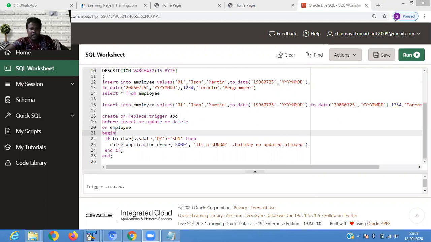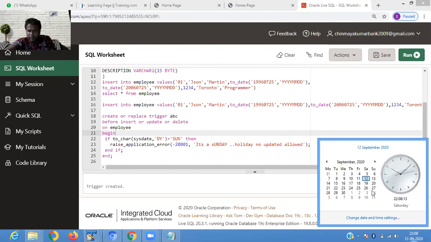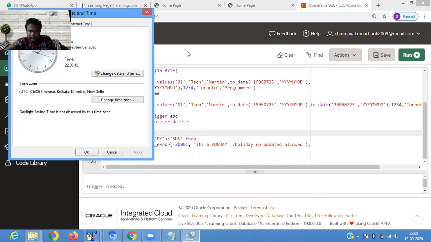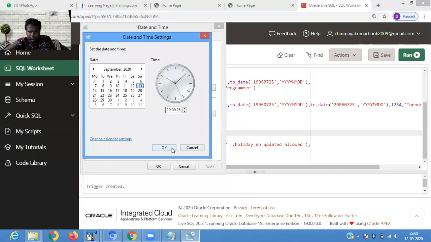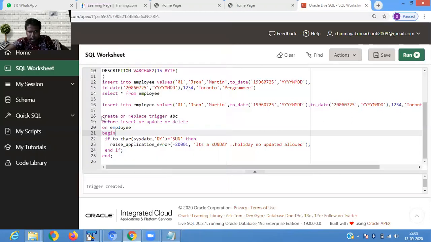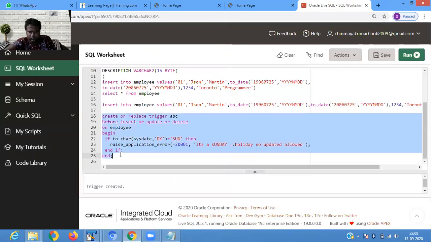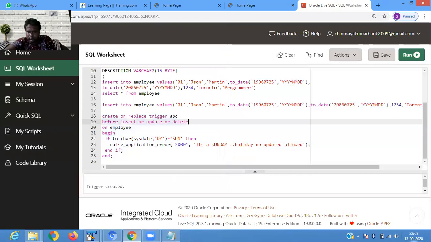If your system date is Sunday, then it raises an error. Suppose now it is Sunday.